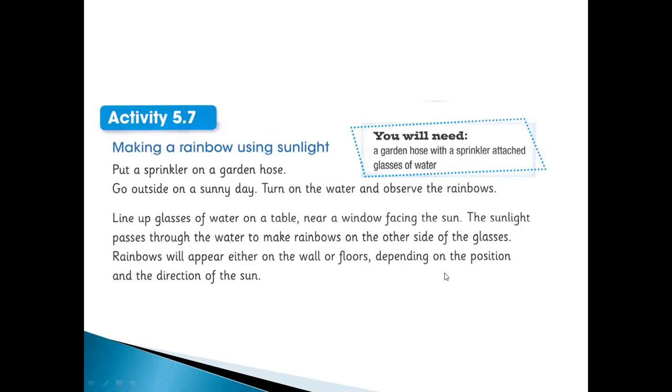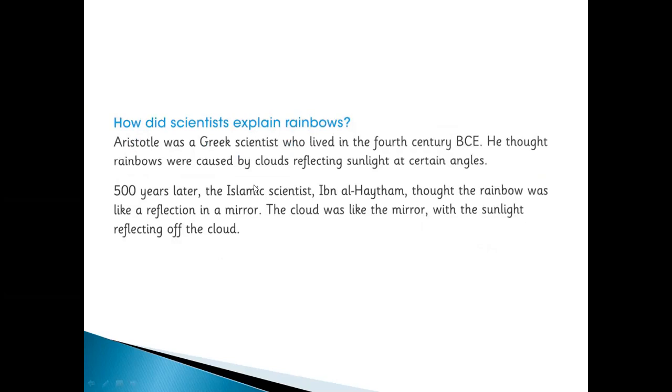Okay, guys, where you can see the rainbow if you're doing this activity, maybe on the grass or on the floor. This actually depends upon the position of the sun. So about the scientists, what they said about rainbows. Aristotle was a Greek scientist who lived in the 4th century BCE. He thought rainbows were caused by clouds reflecting sunlight at certain angles. According to him, this is how a rainbow is created.